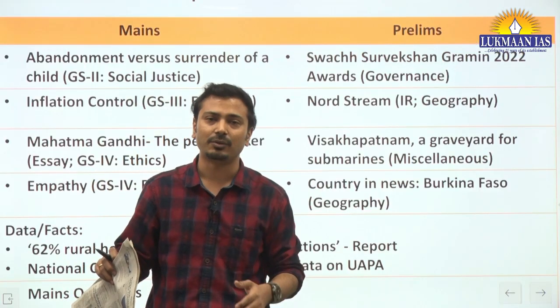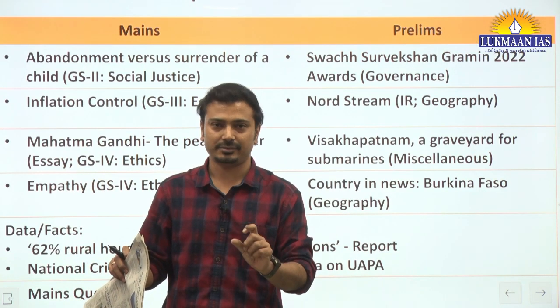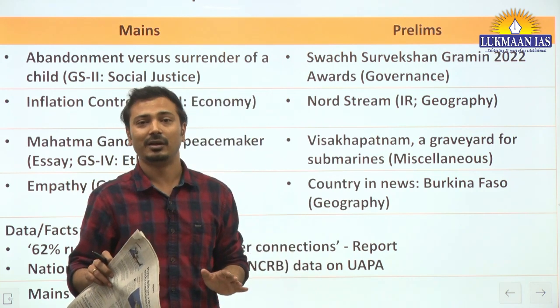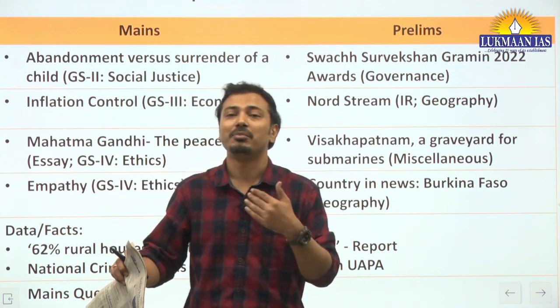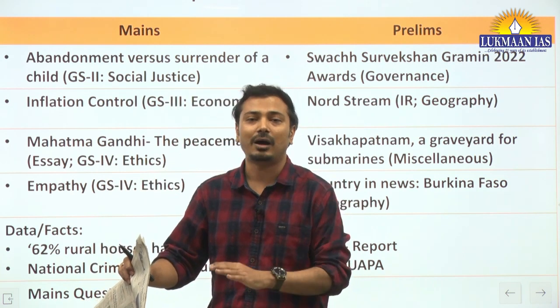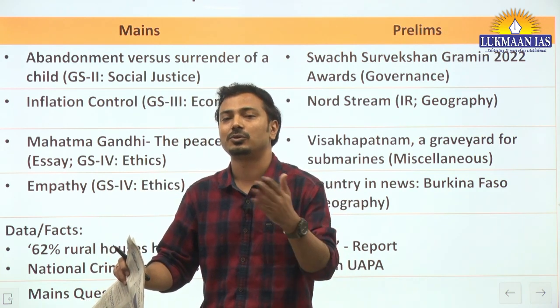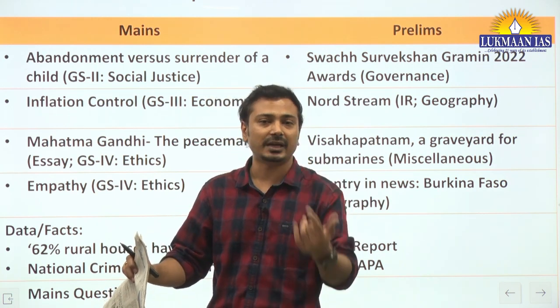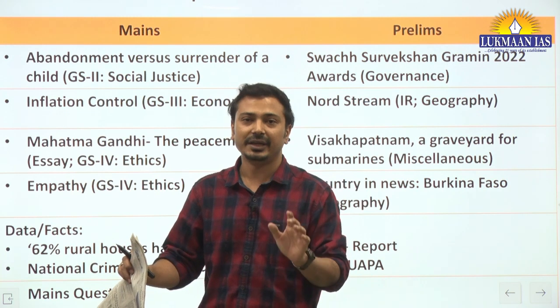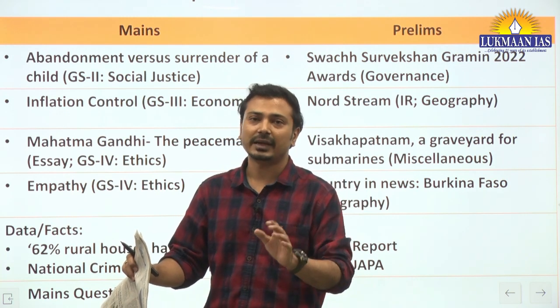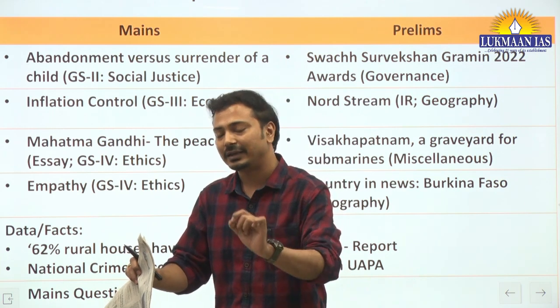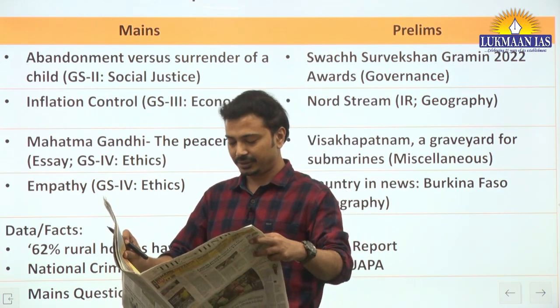Border management is part of our GS3 syllabus, under internal security, and this needs to be mentioned in our answer: how drone technology is being misused by neighboring nations or the anti-national elements in them. That is very important. You can keep this in mind and write this particular point in your answer.